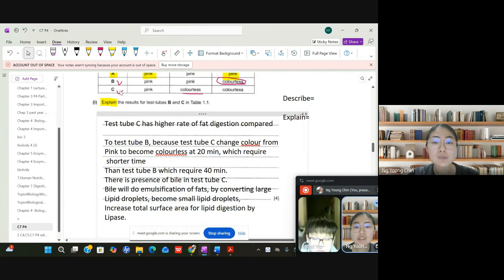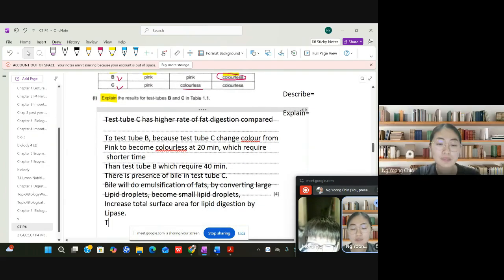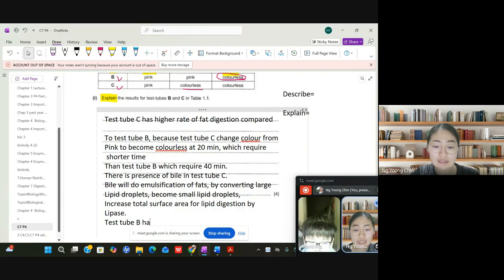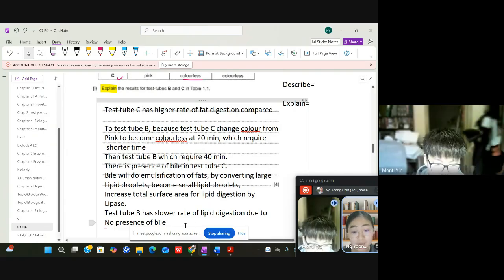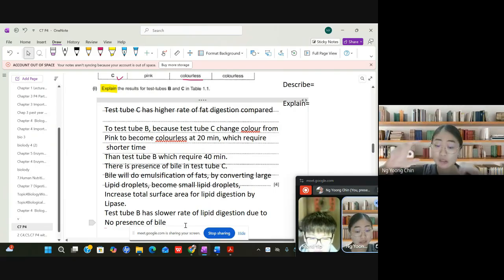Test tube B has no bile present, so test tube B has a slower rate of lipid digestion, due to the absence of bile. You can just imagine that in test tube B, because there's no bile, the lipid droplets remain very large in particle size. So this will reduce the lipase action.